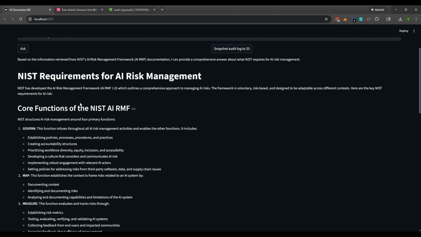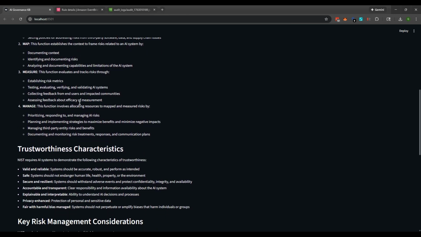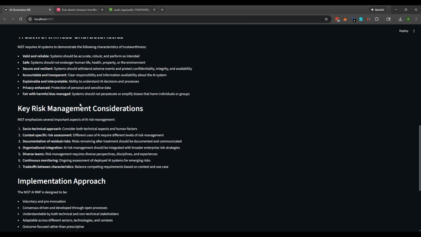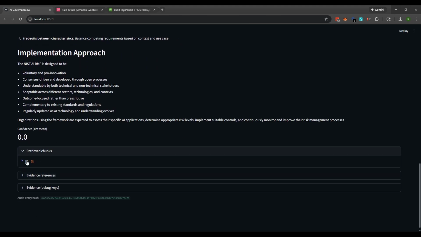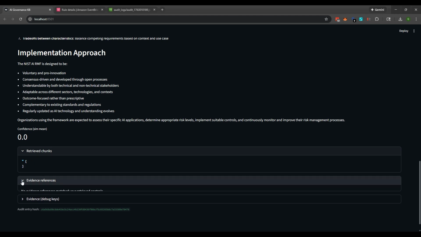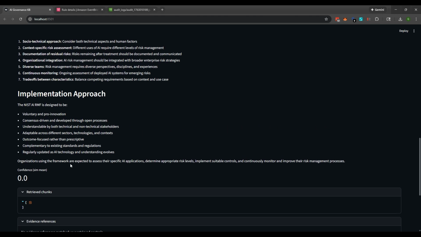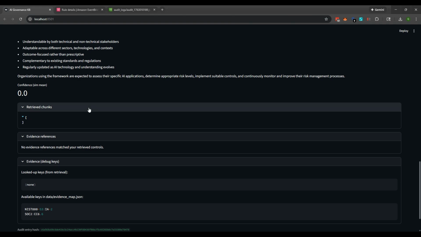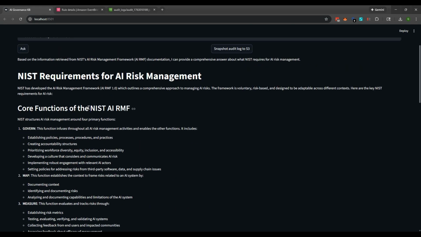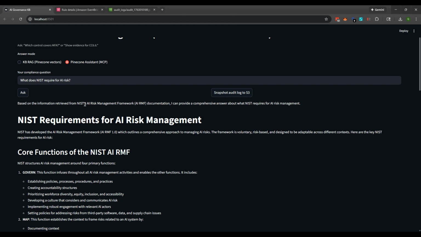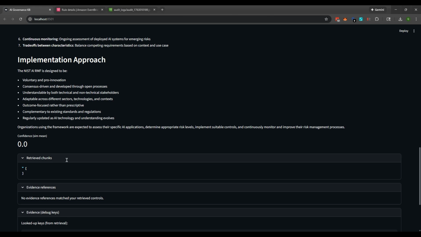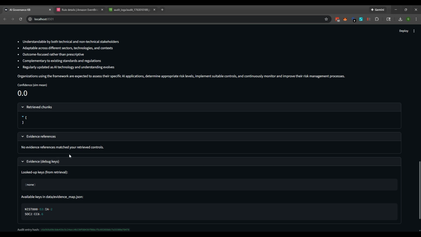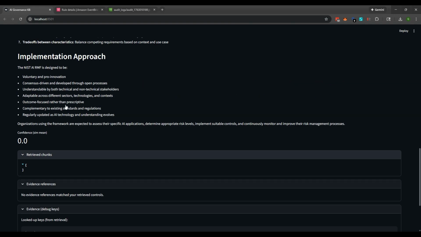And as you see here, your assistant has answered that question and gave you a summary. And again, this doesn't have any retrieved chunks, but with this, you can still have this mapped to controls in your environment. Because maybe you're looking to implement AI in some way, and it can pull this information and show you the evidence that you already have in your environment, and show you the frameworks and everything that it's mapped to as well.